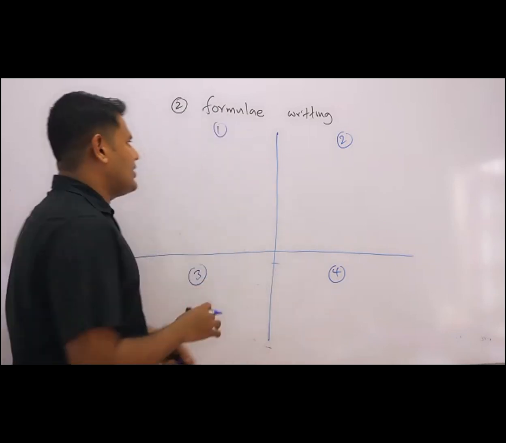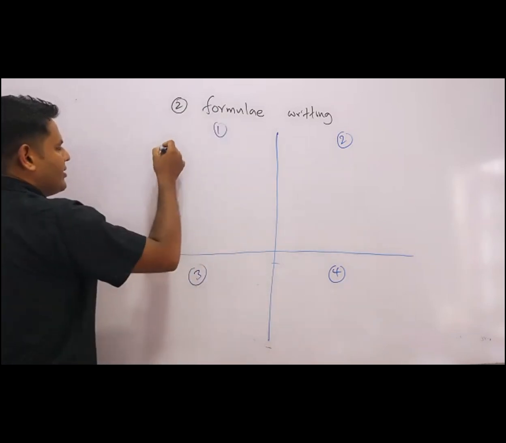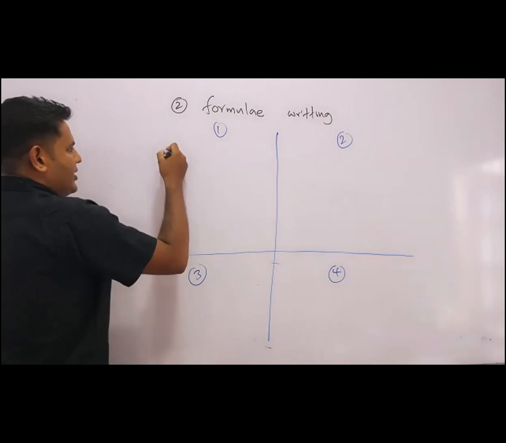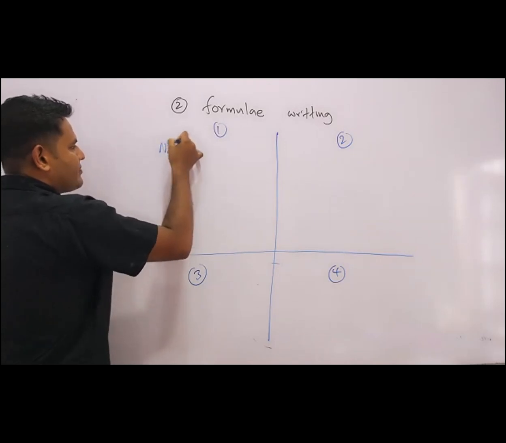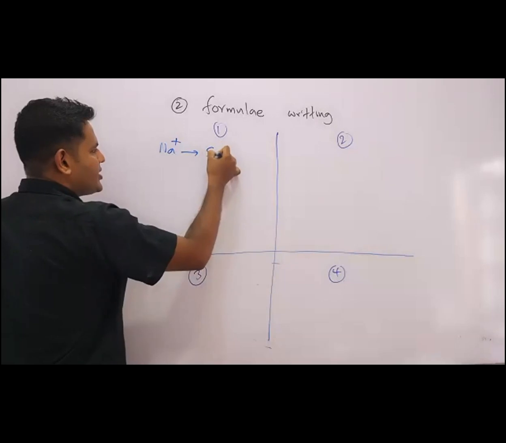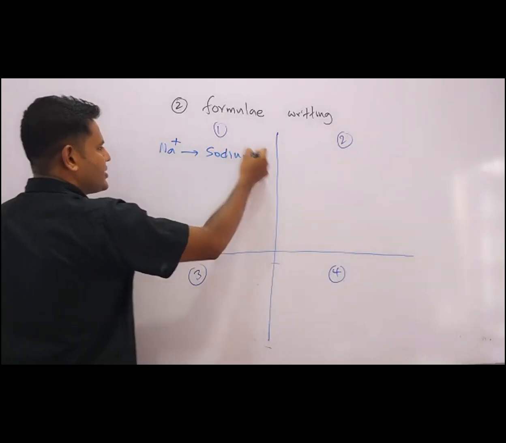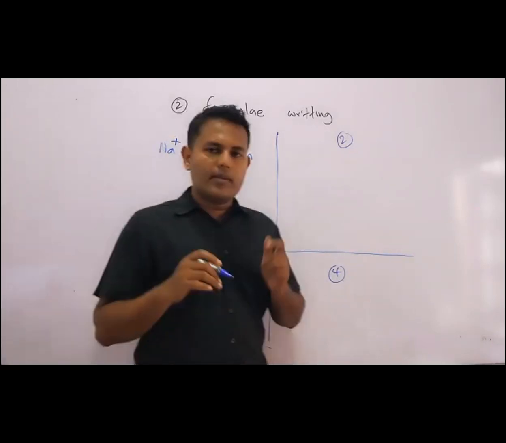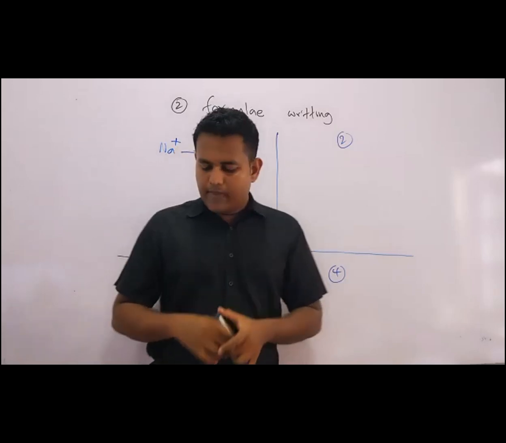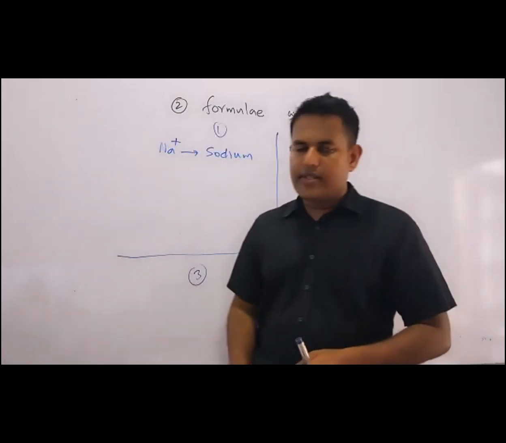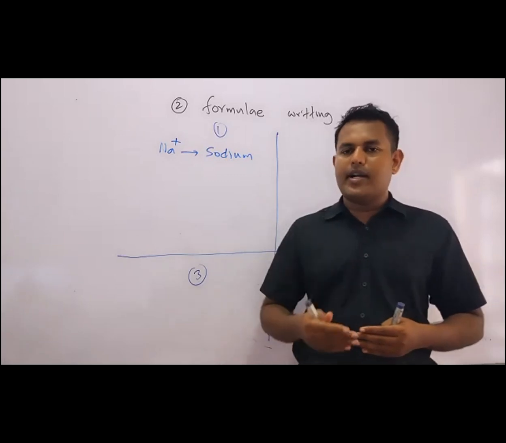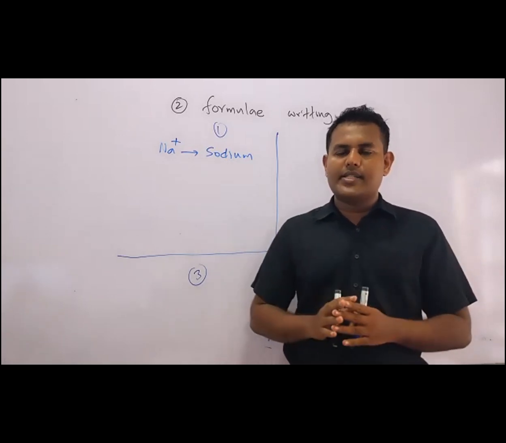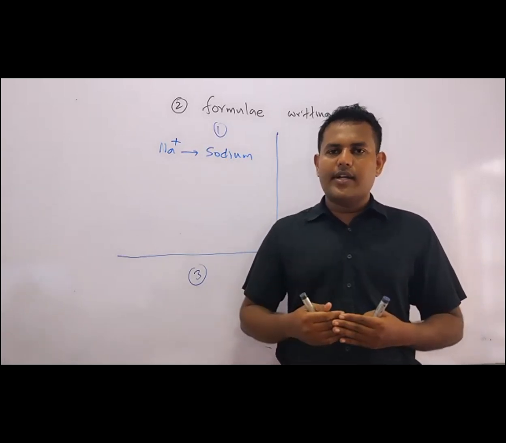So in A levels, when you consider group 1 element, sodium, you can write Na plus. Na plus means sodium. Then how do we remember the groups in the periodic table? Now I'm discussing the formula writing part, the basics. We adapt the O level basics as needed for A levels.